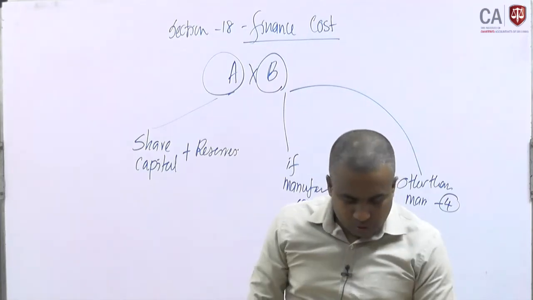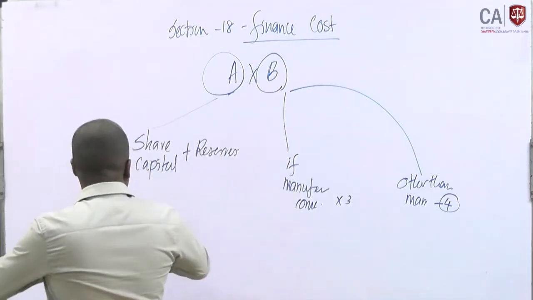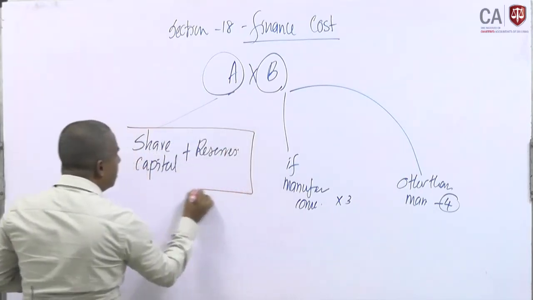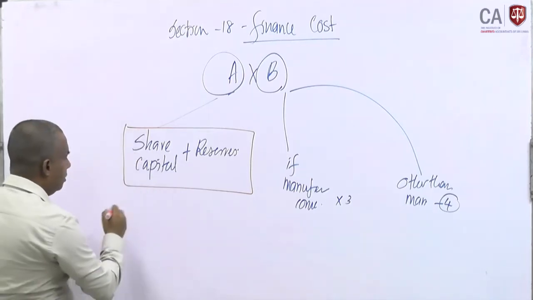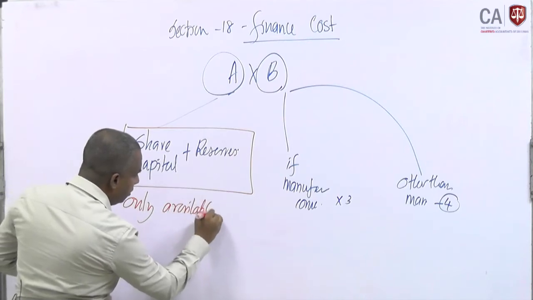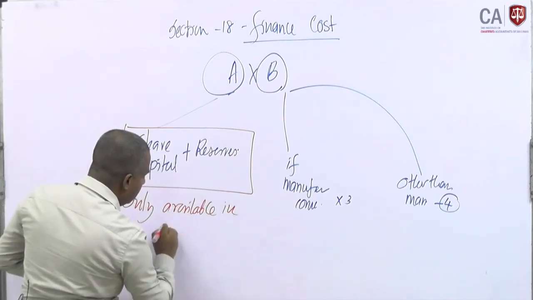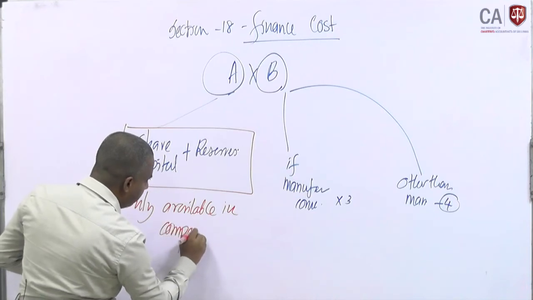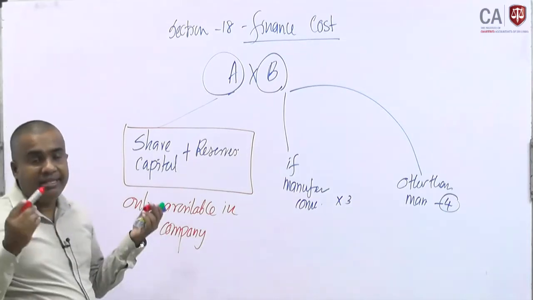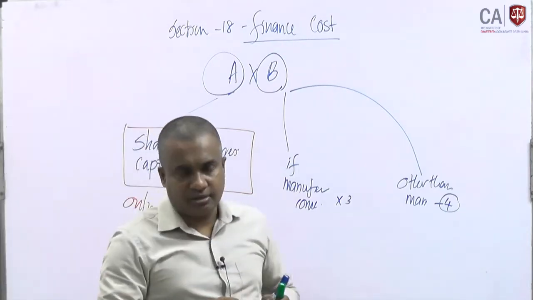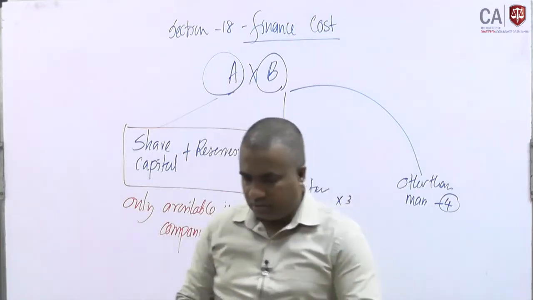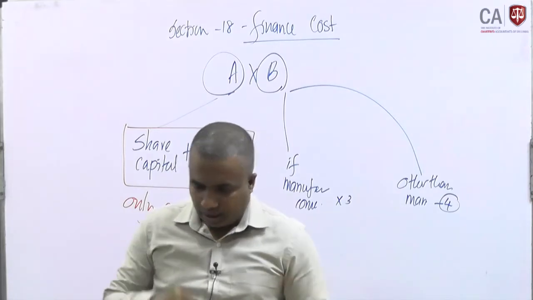If you consider the calculation, share capital and reserves are only available in a company. Therefore, this section 18 is directly applicable for company taxation, and that is why we should concern ourselves with this only for company taxation.